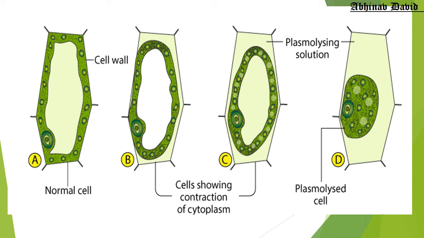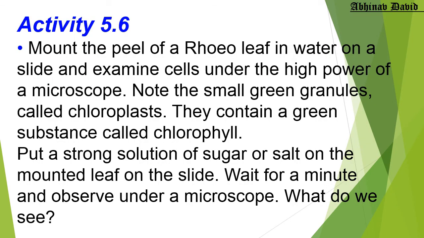To show that it takes place only in living plant cells, let us perform an activity, which is Activity 5.6 in your textbook. Mount the peel of a leaf in water on a slide. We take the leaf, take out the peel, put it on the slide, mount it in water and see it under the high power of the microscope.